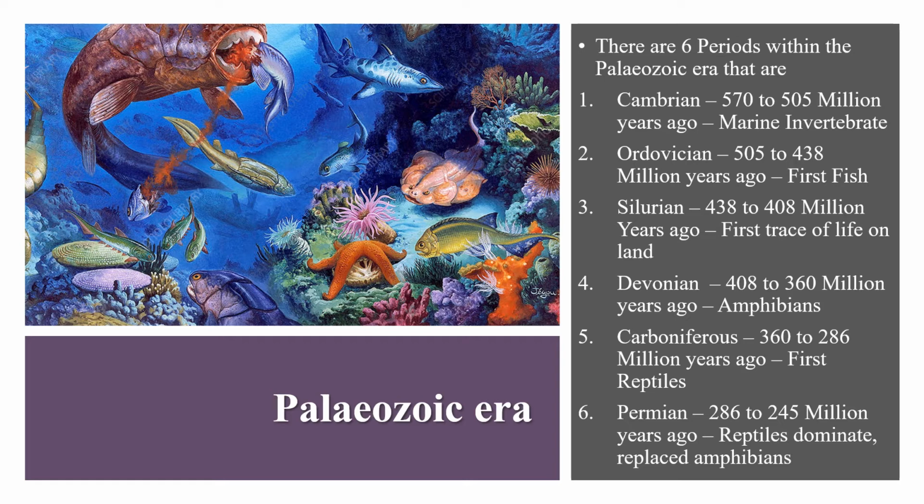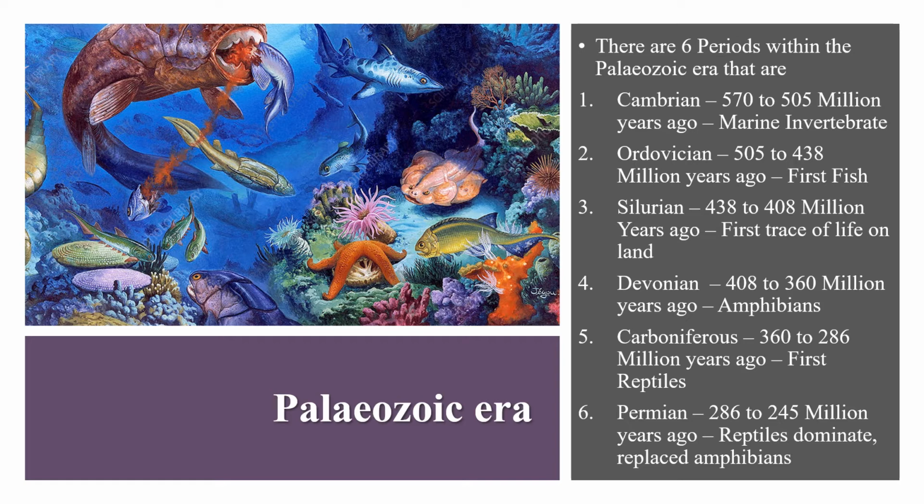Okay, so the first period within the Paleozoic era was Cambrian, 570 to 505 million years ago. The marine invertebrates originated in it. What is a marine invertebrate? Invertebrate means the backbone was not present in that type of animals. The backbone was not present. That is called invertebrate.